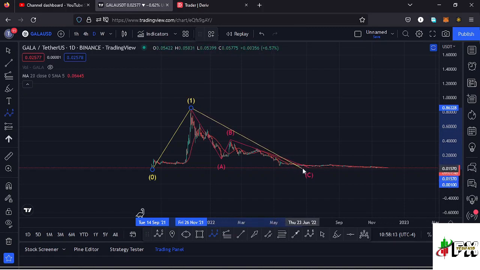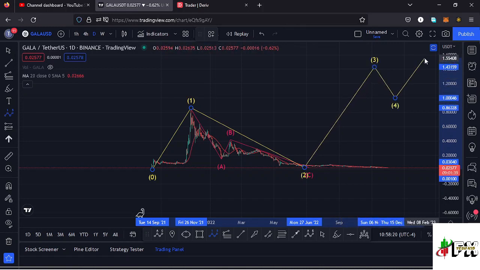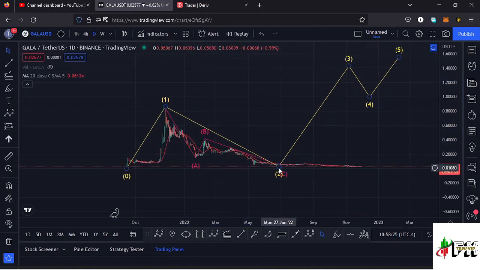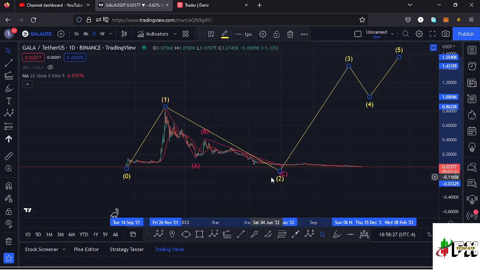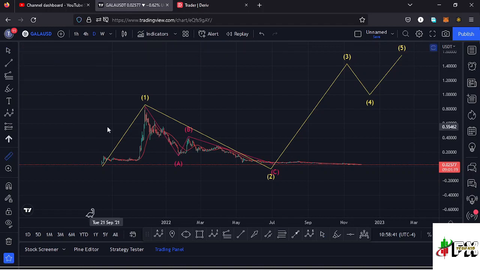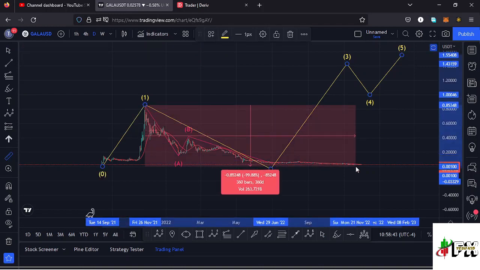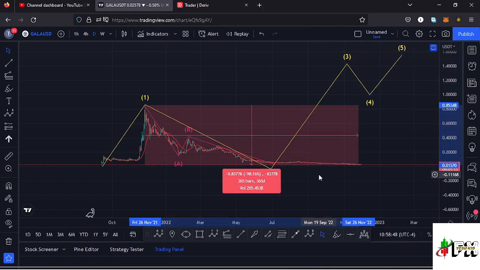After making that low, I'm expecting a very nice bounce to the upper side in the formation of a higher Elliott wave count 3, then expect a wave 4, and then continue pushing even higher in the formation of that wave 5. There are chances that we might have made the low for this higher Elliott wave count 2 over here, which is the bear market low that we are in at the moment. Giving you a measure from the all-time high, you can see that Gala games is down more than 90%, and that means that corrective movement might have given us the bear market low, and very soon we might see a reversal to the upper side in the formation of this impulsive movement.